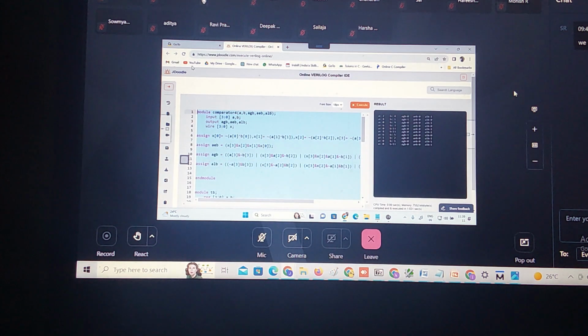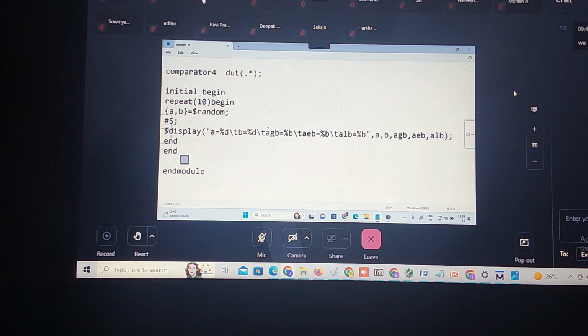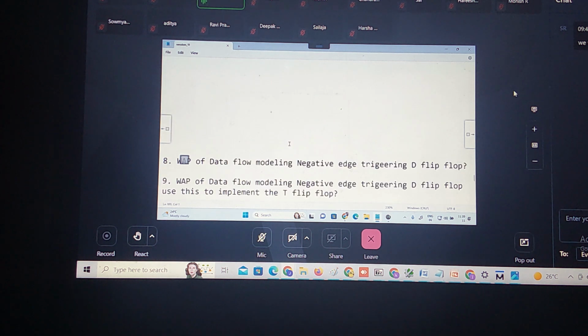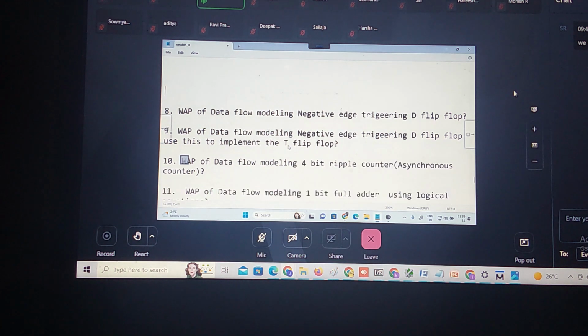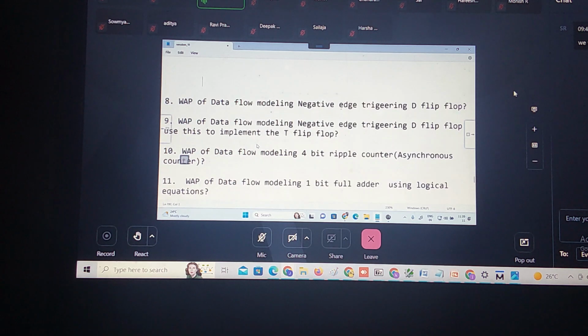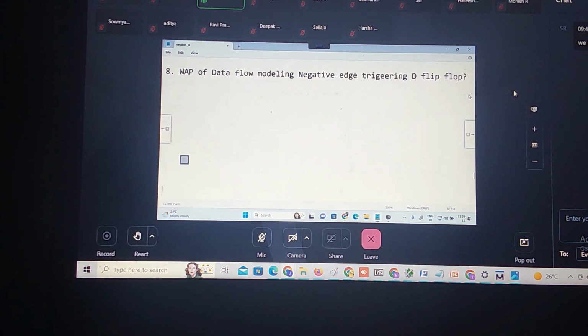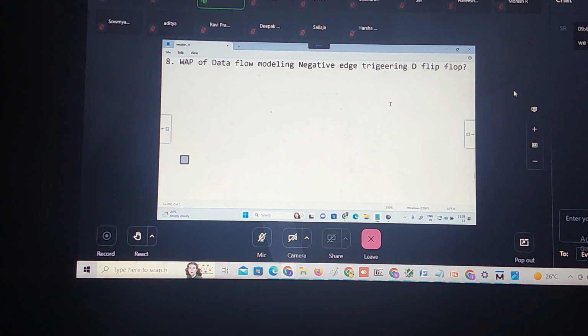So let us copy this code. Okay, what is the next question? The last one. The question is, write a data flow model of a negative edge triggering D flip flop. Negative edge triggering the D flip flop.